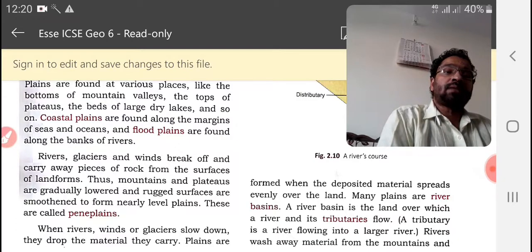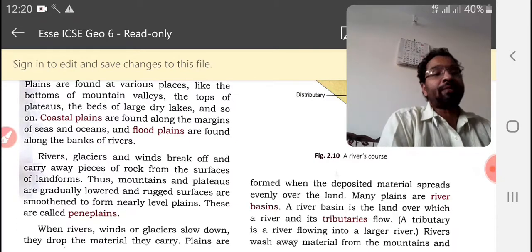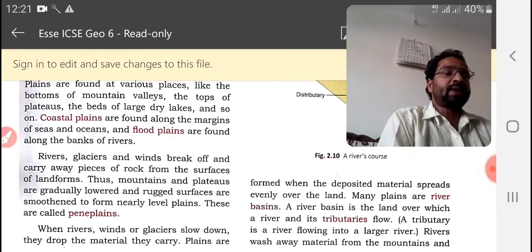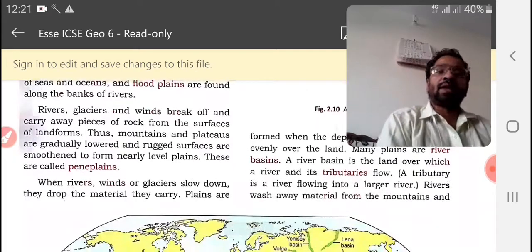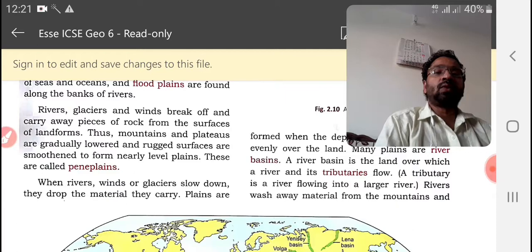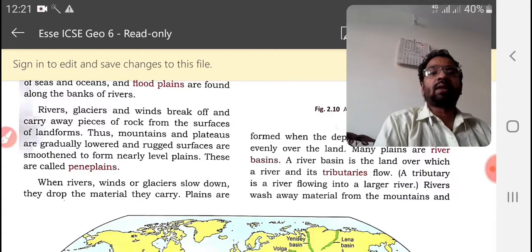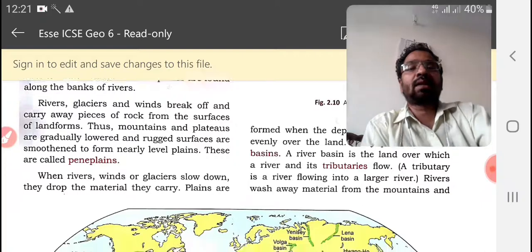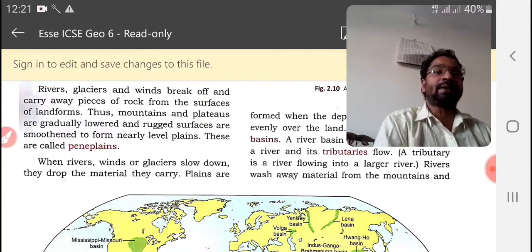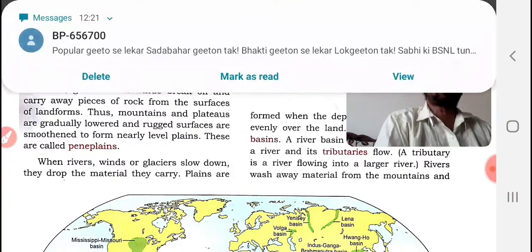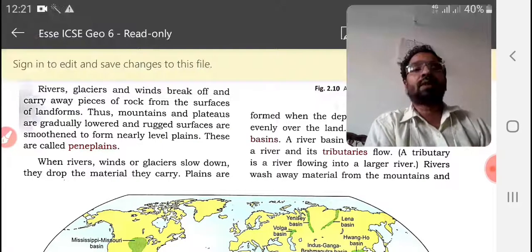Floodplains are found on the banks of rivers. Rivers, glaciers and winds break off and carry away pieces of rock. They are doing weathering, and after weathering what will happen? They carry the broken particles of rock and deposit them in some other places, and gradually it is smoothened to form a nearly level plain. These are known as peneplains, deposited plains.